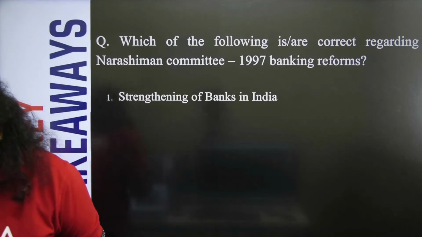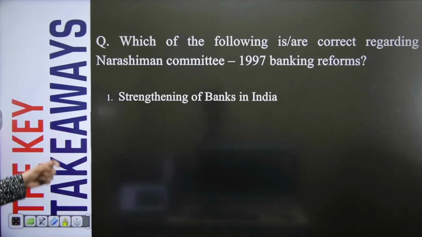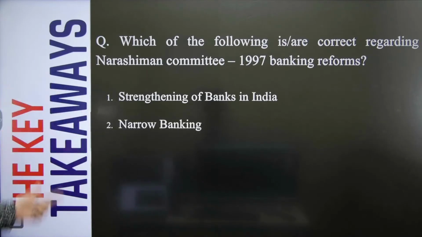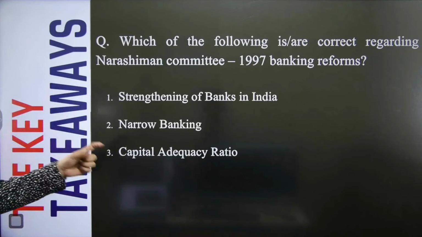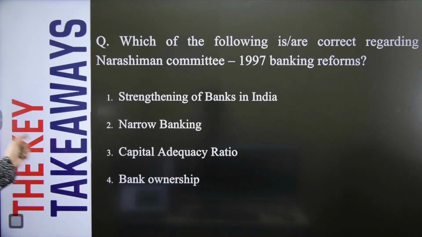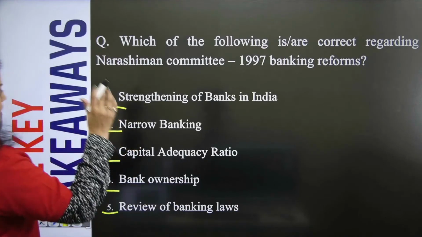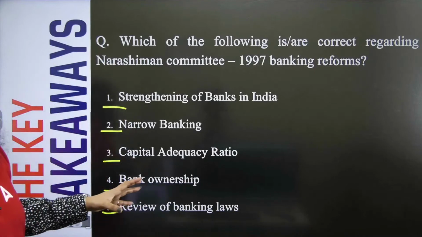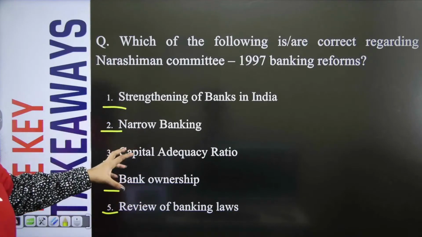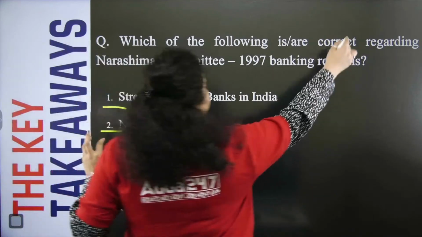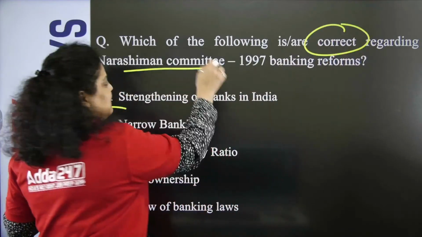in 1997. Now the first option is saying strengthening of banks in India. Second is saying narrow banking. Third is saying capital adequacy ratio. Fourth is saying bank ownership. Fifth is saying review of banking laws. So these are the 5 options, or I can say 5 recommendations, written in your question. And out of these, you have to answer which are the correct recommendations given by this committee.